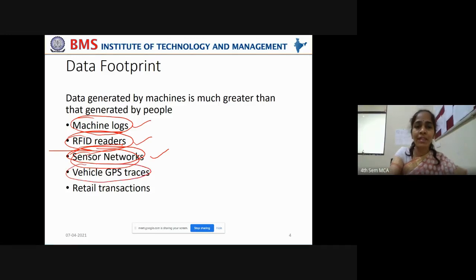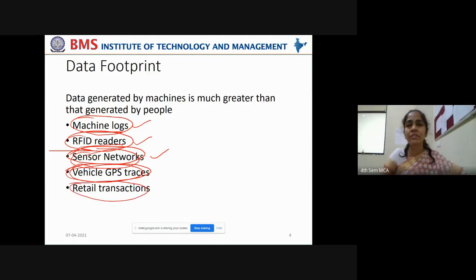And even vehicle GPS traces are used in order to keep track of logistics, to see how the transit of production is going to the market, how the fleet is being used, how the transportation vehicles are being used, how appropriately they are scheduled to make the product reach from the manufacturing unit to the market in appropriate time to meet the demands of the customer. All this can be tracked by using the traces of vehicle GPS. Okay, even that generates large amounts of data.